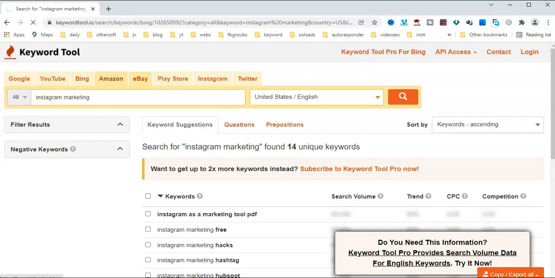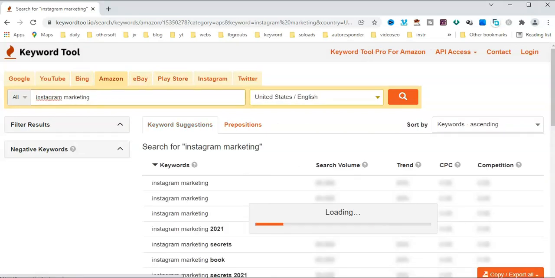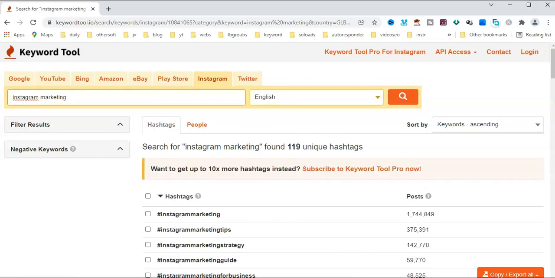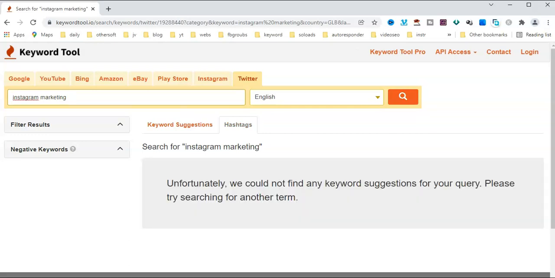Also Bing results, Amazon results, eBay results, Google Play Store results, also Instagram searches, also Twitter searches. This is a Twitter hashtag.